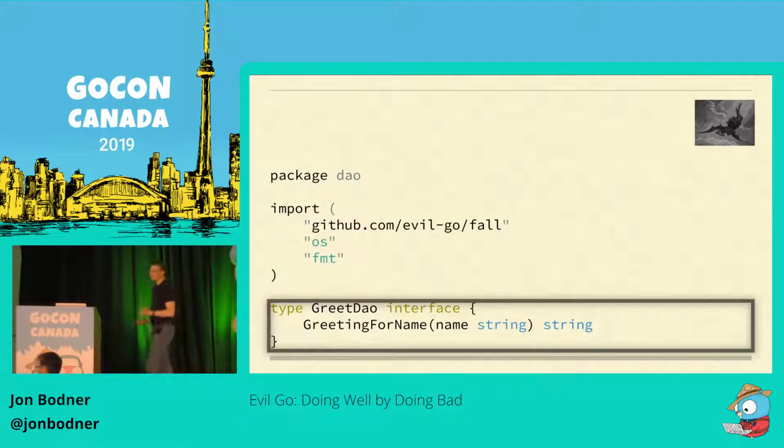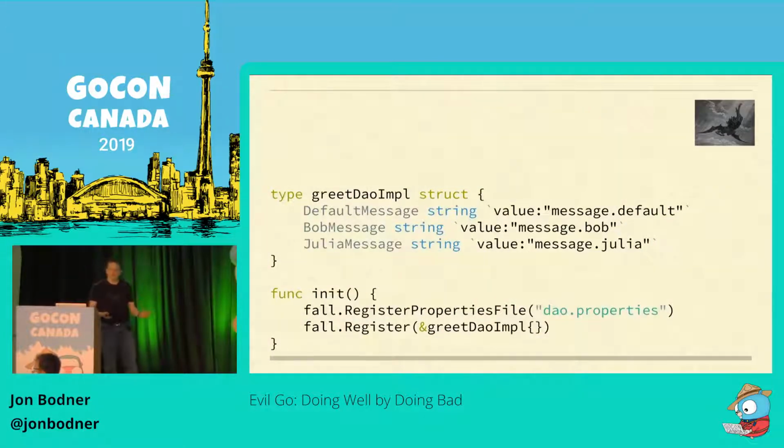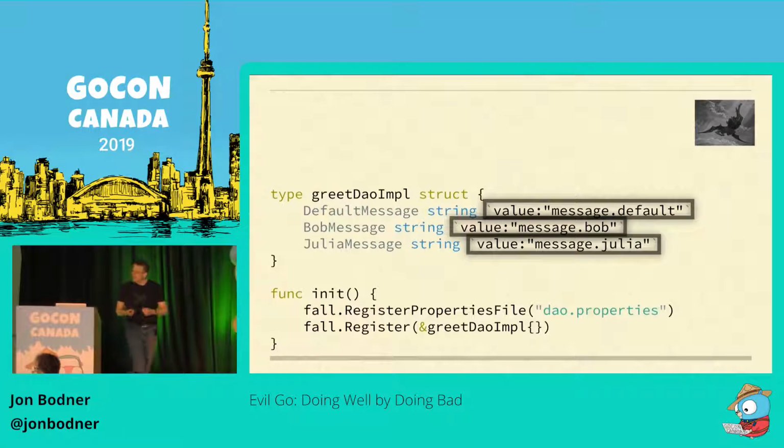All right, so next, we see our struct from before, slightly renamed, but we add these struct tags to our field, and they have this key value. And that key tells Fall to assign a value to those fields, that value's been pre-registered with Fall, so we can assign the value to those fields. Method's mostly the same, don't have to look at that one, but we now have this init function in our package as well, and this is where we really start piling on the evil.